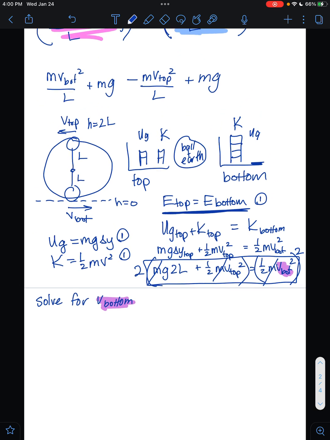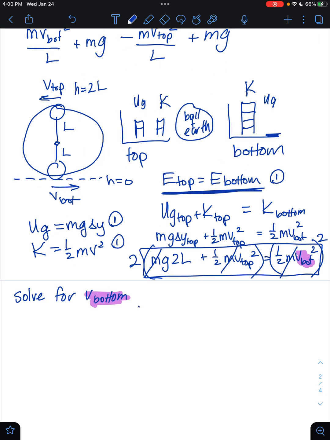So really when I'm solving for v at the bottom, I've got 2 times this whole quantity of g2L plus 1/2 v top squared equals v bottom squared. Again, that 2 needs to get distributed. Anything multiplied on both sides has to go to each term.